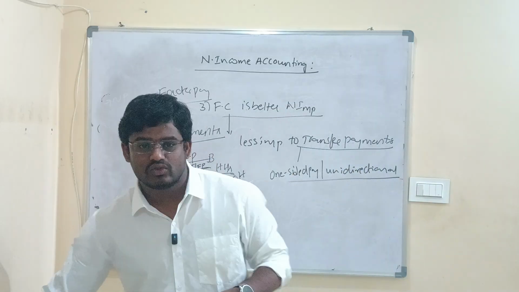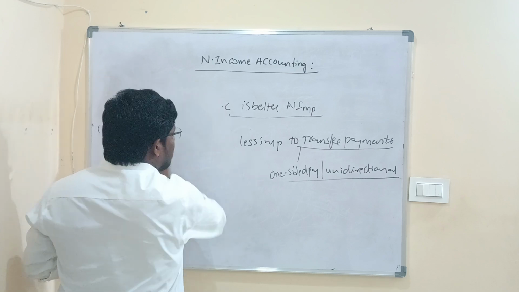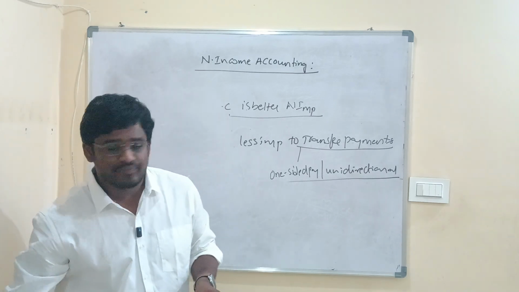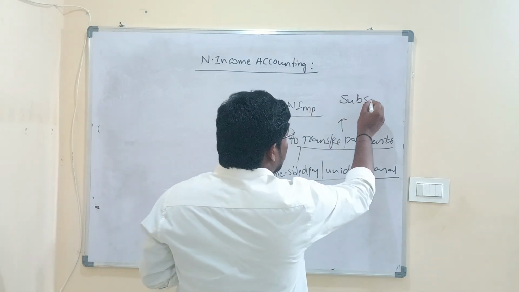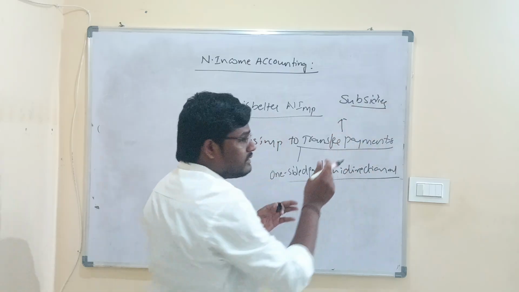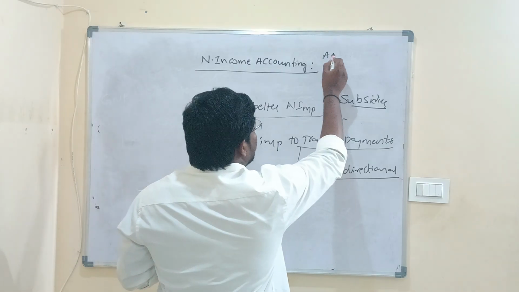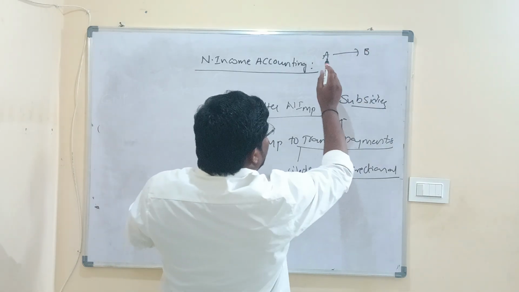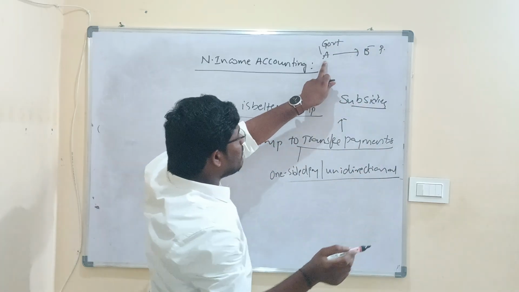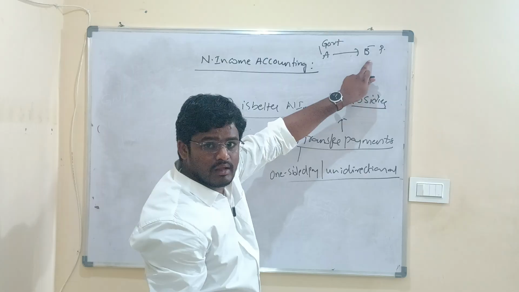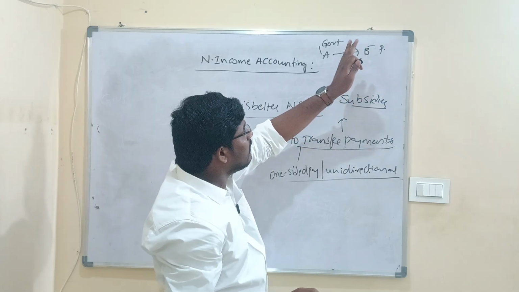Now since we have understood two-sided payments, let us understand what is a transfer payment, or one-sided payment, or unidirectional payment. One of the examples of transfer payments is subsidies. What are subsidies? Subsidies are the financial help or aid which the government provides. For example, take it as A to B, now assume A as the government, B as the producer. Government provides subsidies to B. That's it.